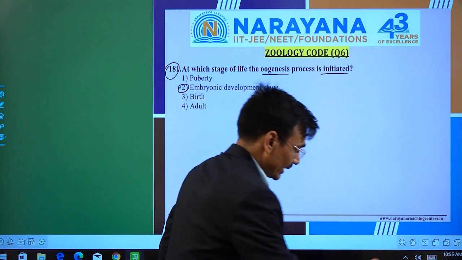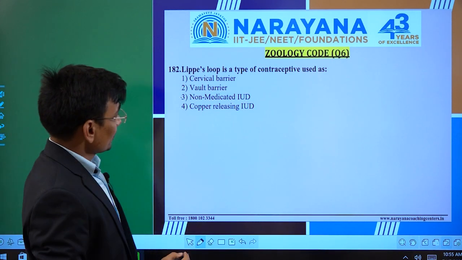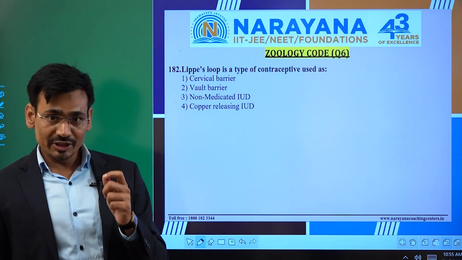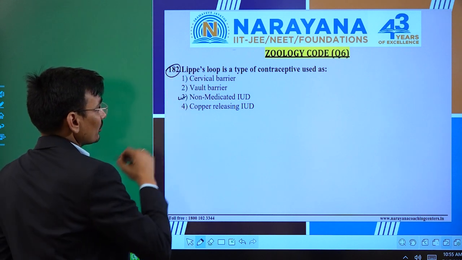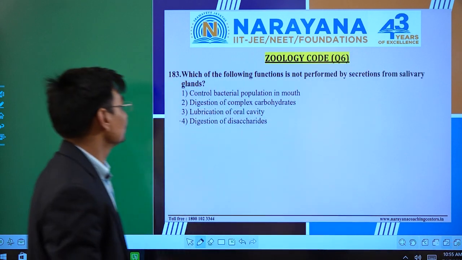Okay. So, next question is Lippes Loop as a type of contraceptive used X. So we know that it is the statement of the NCERT that the Lippes Loop is a non-medicated IUD. Okay, so let's move on to the next one.